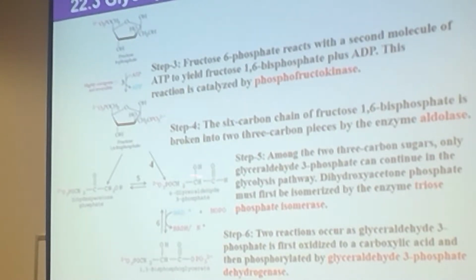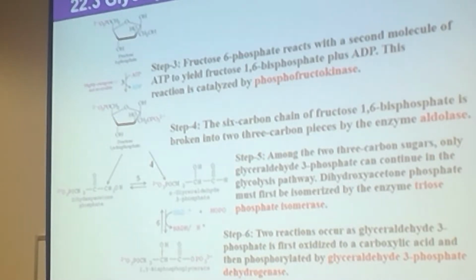Now look at that. What is the relationship between these two? One we are calling the dihydroxyacetone phosphate, another one is the D-glyceraldehyde 3-phosphate. What is the relationship between these two? Do they have different number of atoms? If you count, you will find the same number of carbon, same number of oxygen, same number of hydrogen, same number of phosphorus in both molecules. So they are having the same molecular formula.